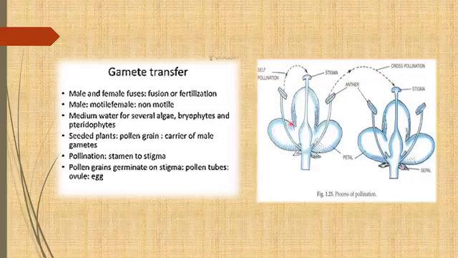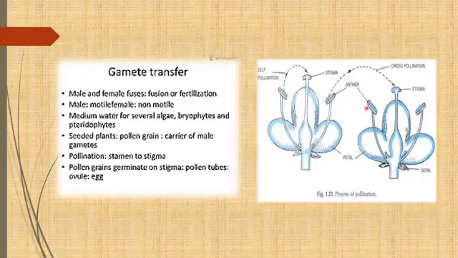Now you can see in this diagram the meaning of self pollination. This is the anther, and this is your carpel. Carpel is the female part. This is the male part. Inside the anther there are pollen grains, and pollen grains have a male gamete. So pollen grains are released from this anther and reach the stigma of the same flower. That time we call it self pollination.